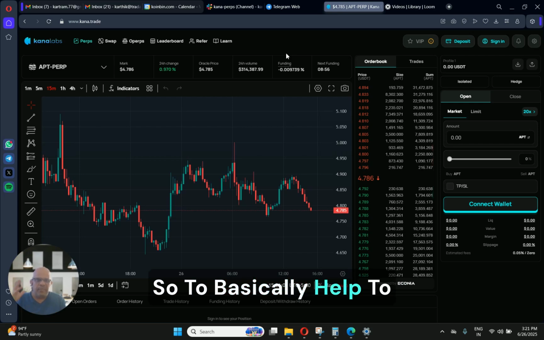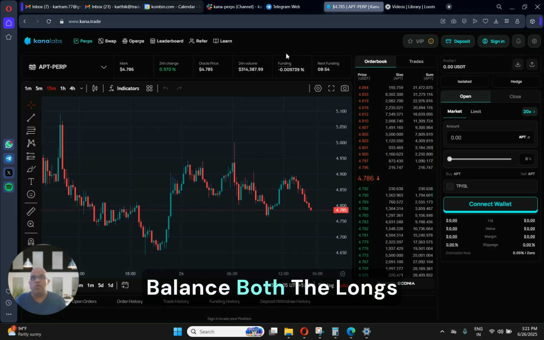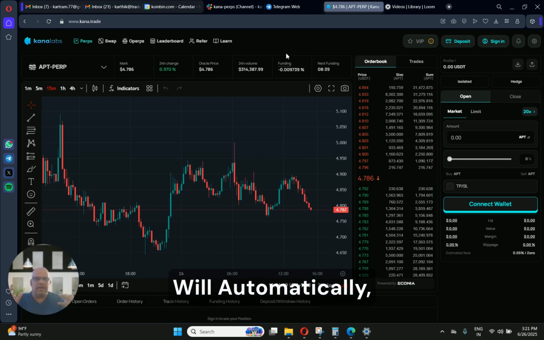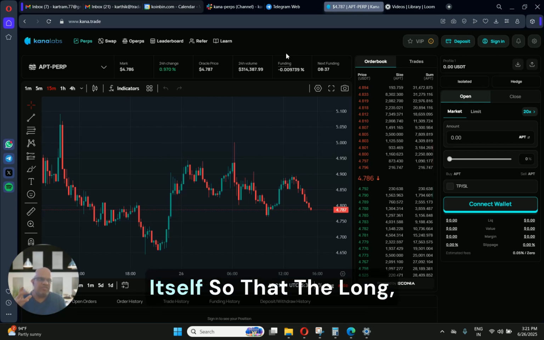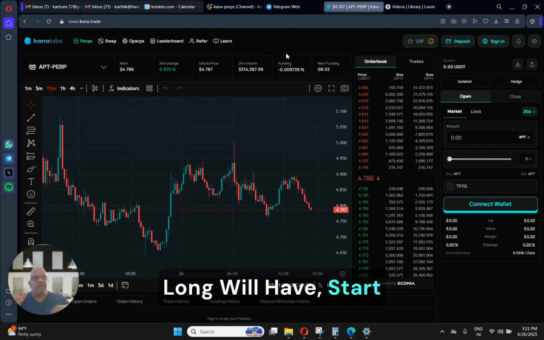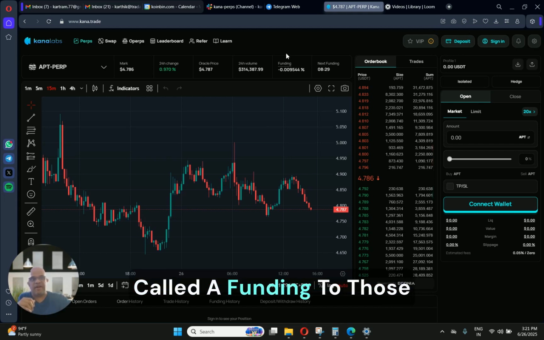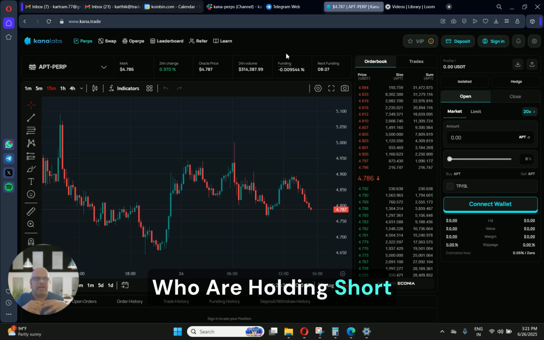So to help balance both the longs and the shorts on an exchange, the funding rate is introduced. If a lot of people are going long on a specific exchange, then the funding rate will automatically adjust itself, depending on the platform, so that those holding longs will have to pay some funding to those holding shorts.